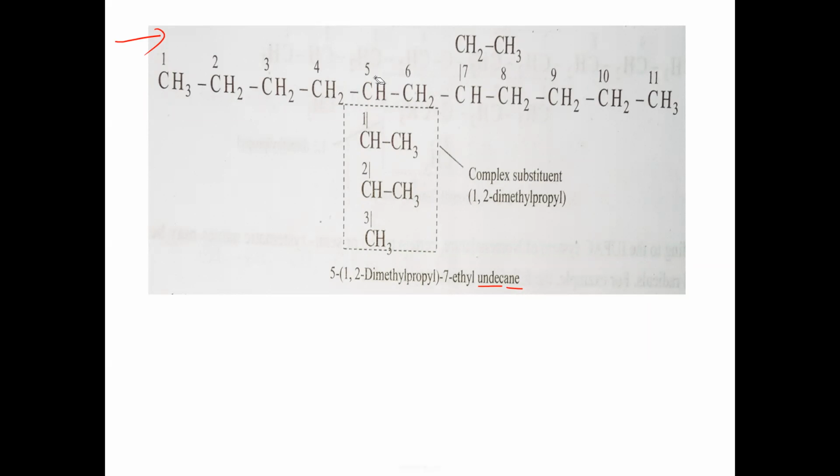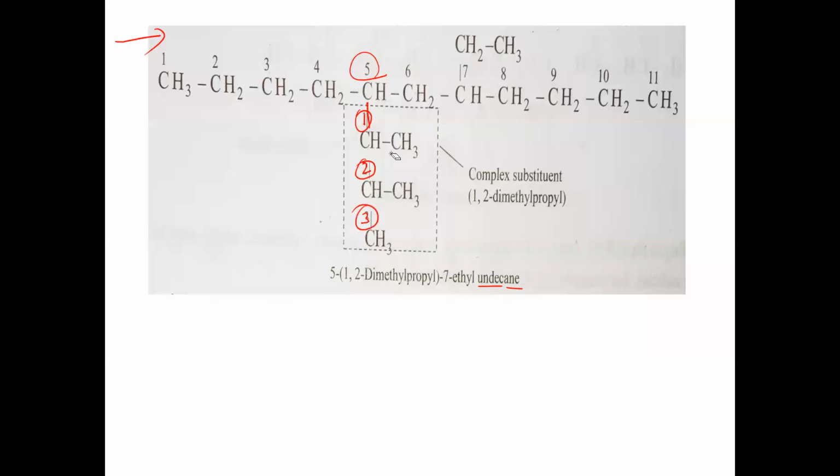Okay. Now at the fifth carbon, at the fifth position of the parent chain, what is attached here? This group is attached. In this group again, here it is the first carbon, second carbon, third carbon we have taken. Means we have taken the longest chain. In the branch again, in the substituent again, the longest path is this one. So first carbon, second carbon, third carbon, right? On the first carbon, one methyl, on the second carbon, one methyl there again. So this contains 3 carbons in the alkyl group attached. 3 means propyl.